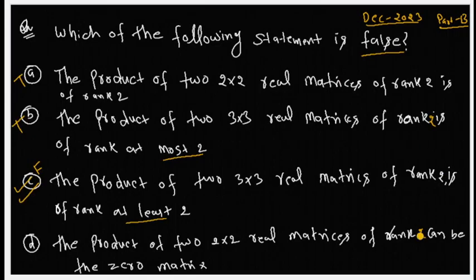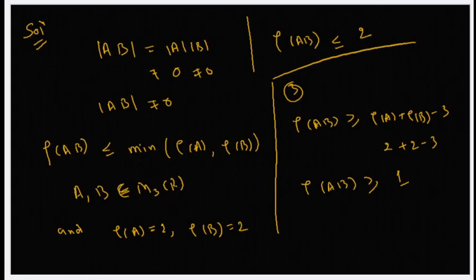For option 4, suppose we have a matrix 1 0 0 0, which is rank 1. Not 2, rank 1. The statement is that matrices of rank 1 can have a zero product. Yes, it is true.